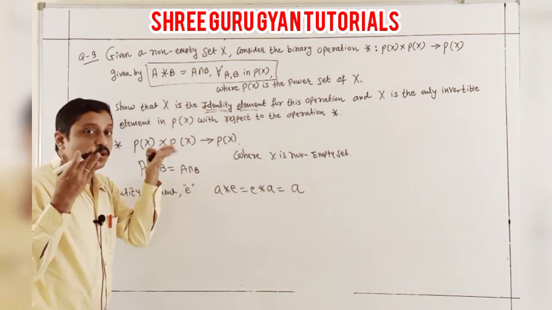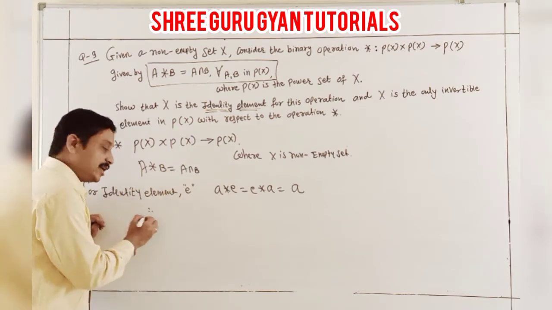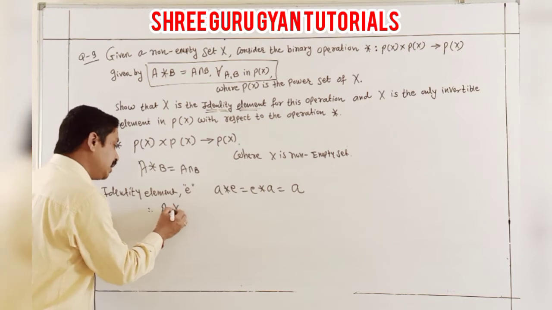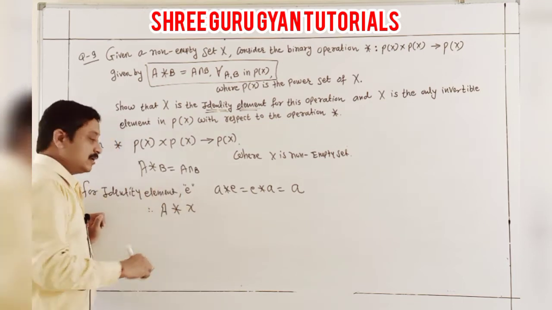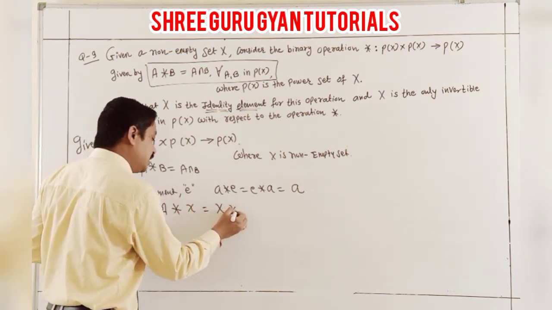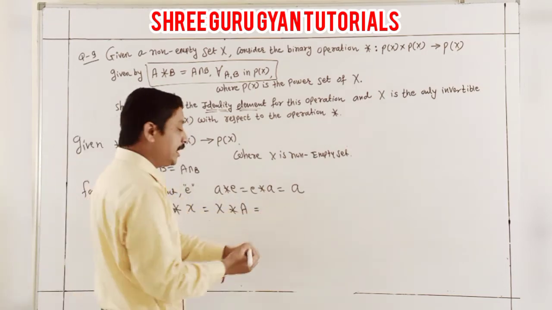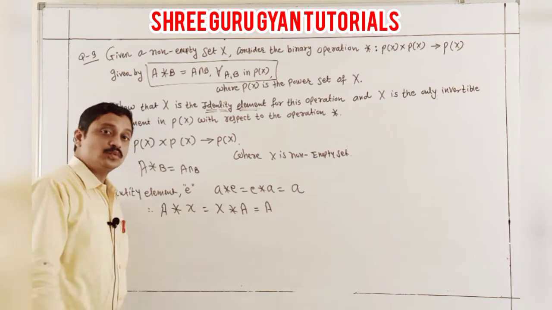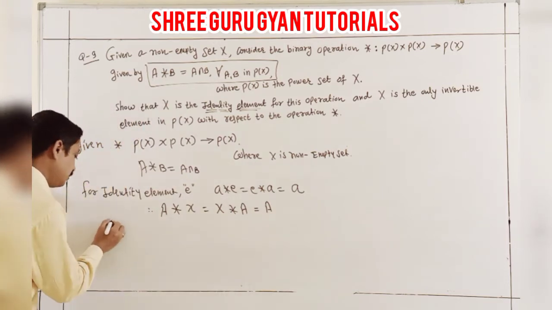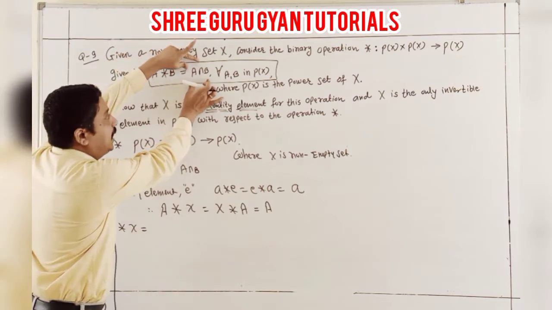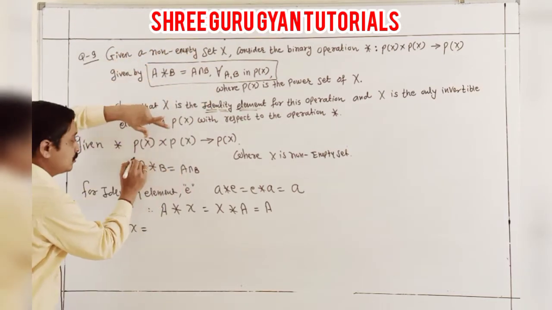If I prove it, then necessarily we can say A * X equals X * A equals A. That I prove, it's very simple. So A * X: look at that, your A * B is A intersection B, already written here. So what do you say here?